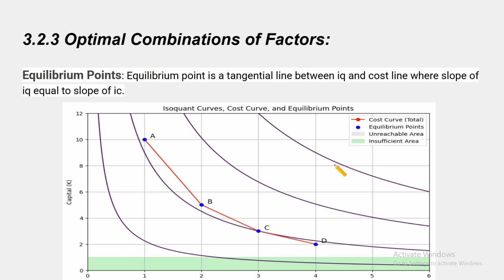Now, optimal combination of factors. Firstly, equilibrium point. The equilibrium point is the tangency between the isoquant and the cost line where the slope of the isoquant equals the slope of the isocost. So the cost line here is the red line, the equilibrium point here is the blue dot, and the unreachable area is this one, and the inefficient area is here, this green one.